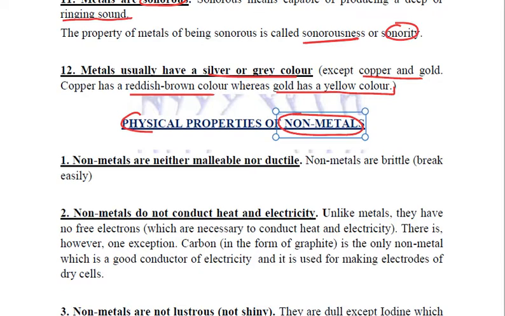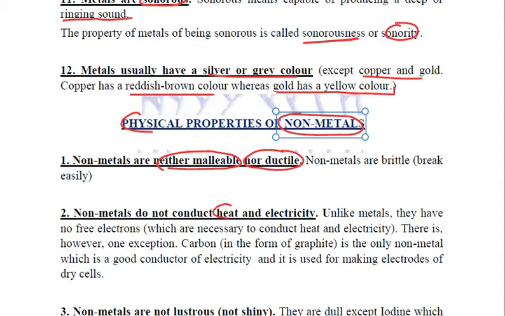We saw that metals are malleable, but the non-metals are non-malleable and they are non-ductile. That means they cannot be drawn into wires, and if hammered, they will break easily. So the properties of non-metals are in contrast with that of the metals. Metals were good conductors of heat and electricity, we studied.